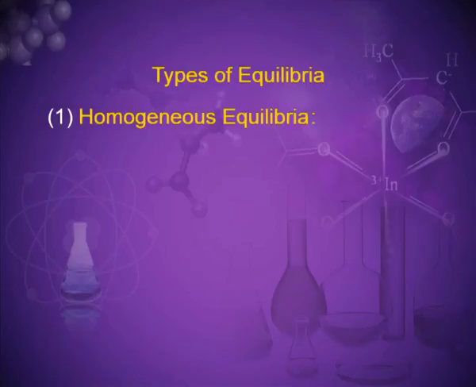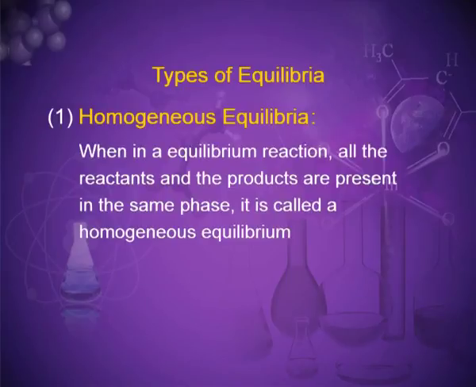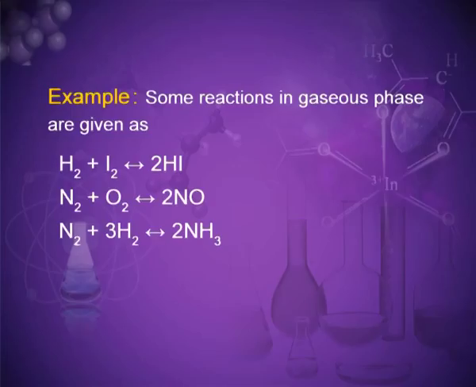Now, the types of equilibria: there are two types. First is homogeneous equilibria. When in an equilibrium reaction, all the reactants and products are present in the same phase, it is called a homogeneous equilibrium. Example, some reactions in gaseous phase are given as follows. In these reactions, there are two sides, one is reactant and the second is product, but all have the same phase, that is gaseous phase: H2 plus I2 gives 2HI, N2 plus O2 gives 2NO, and N2 plus 3H2 gives 2NH3.